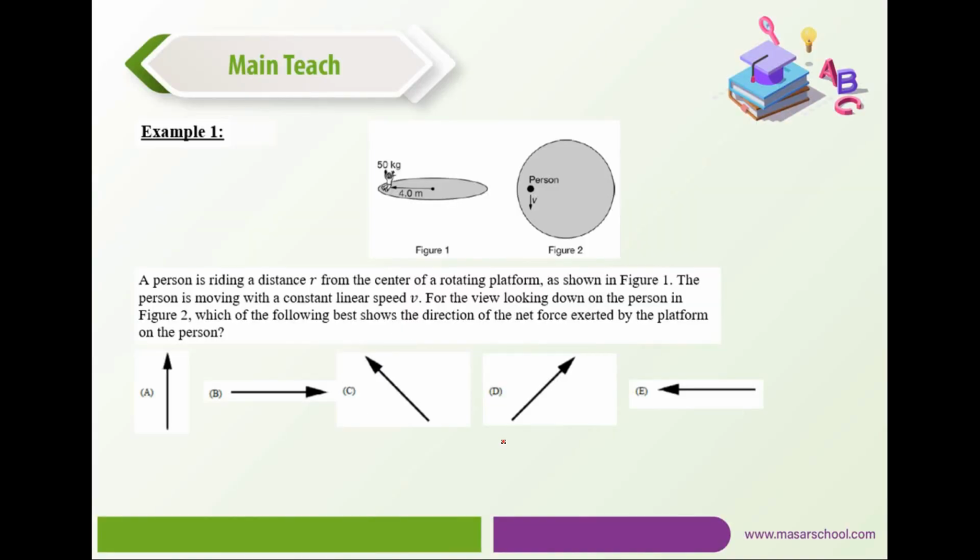Example 1. A person is riding a distance r from the center of a rotating platform as shown in figure 1. The person is moving with a constant linear speed v. For the view looking down on the person in figure 2, which of the following best shows the direction of the net force exerted by the platform on the person? Because the person is rotating at a constant linear speed, the net force should be pointing toward the center, which makes B the correct choice.